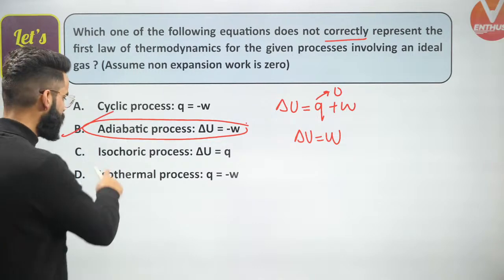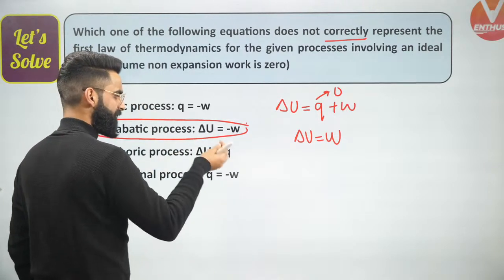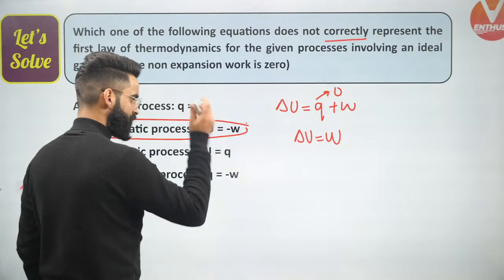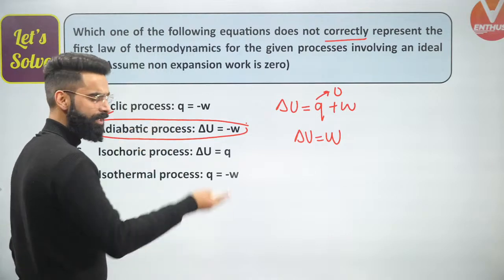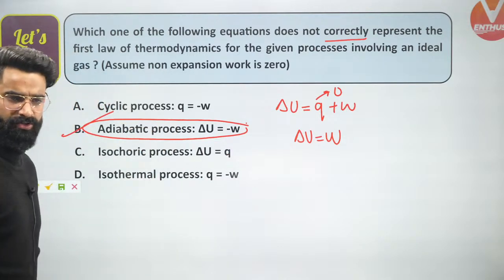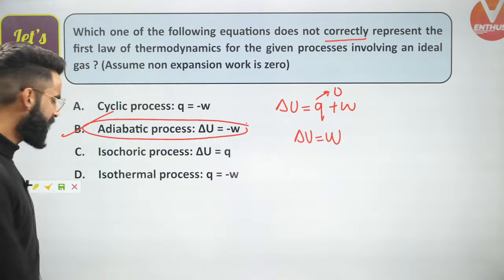This is absolutely correct. In case of isochoric process, delta V will be 0. If delta V is 0, that means W is 0. If W is 0, that means delta U is equal to Q. This is correct. Isothermal process, delta U is 0. So Q will be simply equal to minus W. So B is not correct at all. Very simple it was.